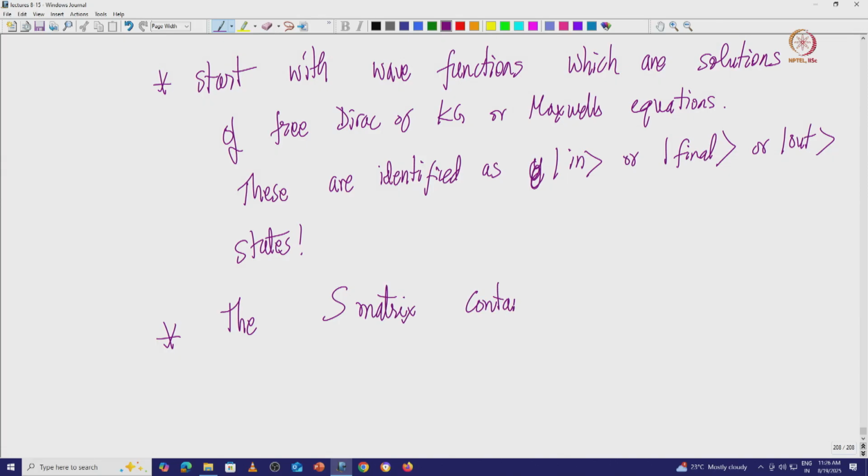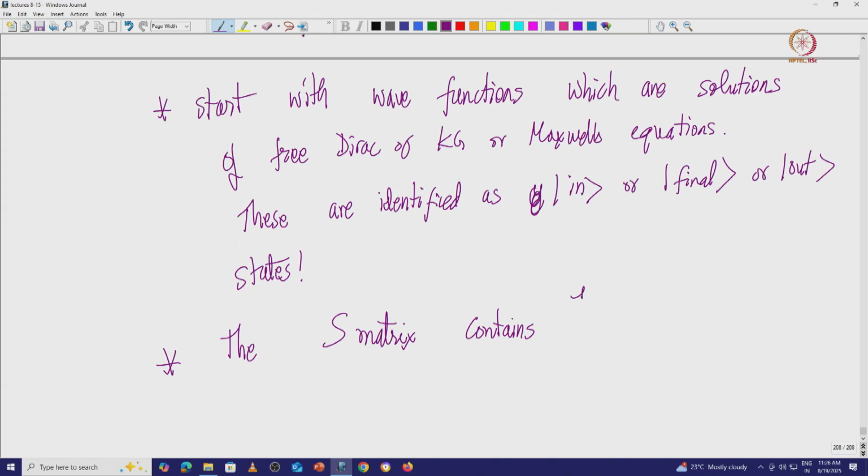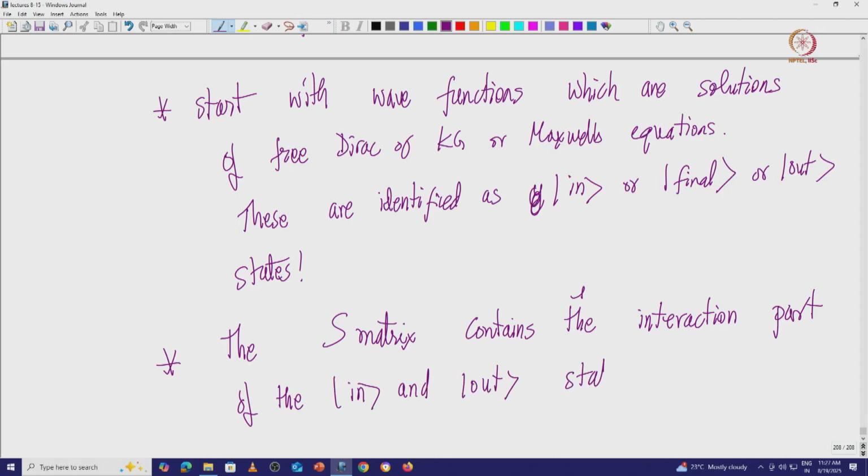contains the interaction part of the in and out states. Now I am using the Dirac notation here for the in and out states.